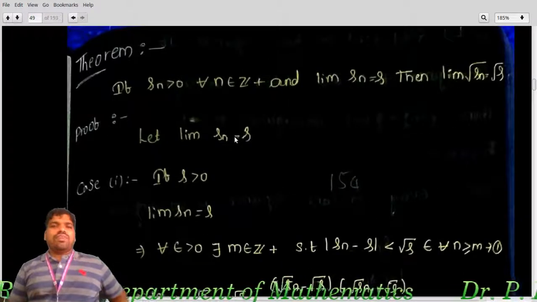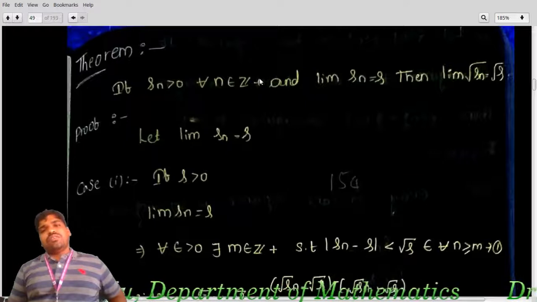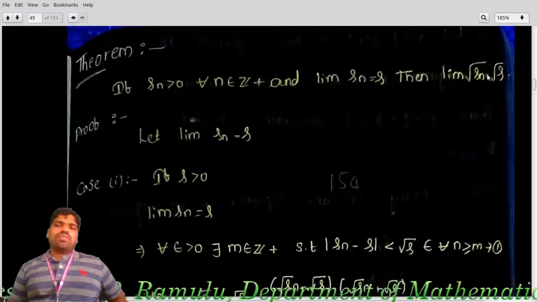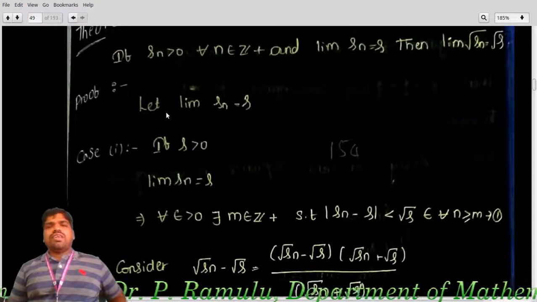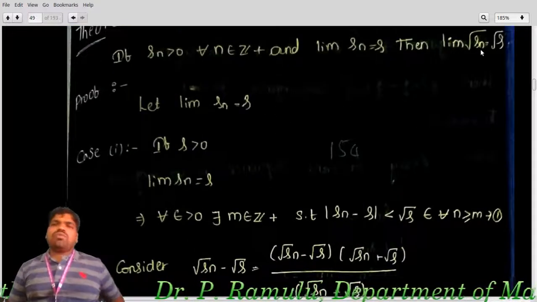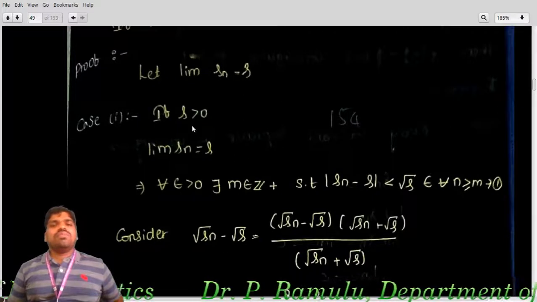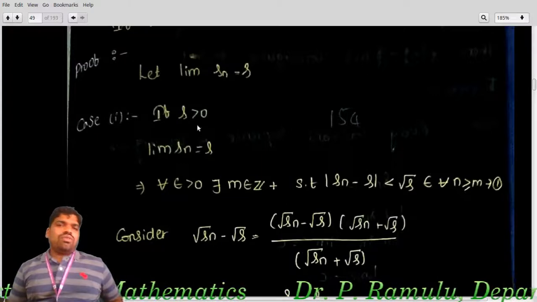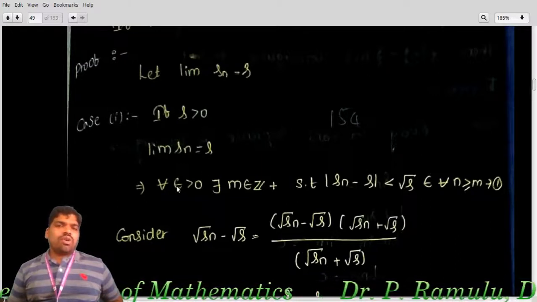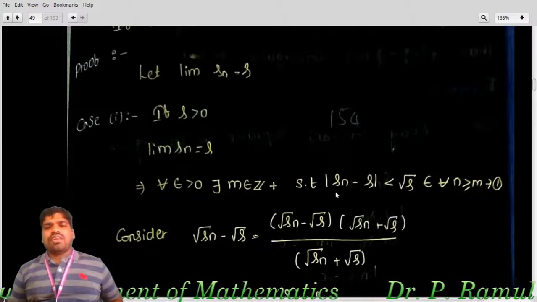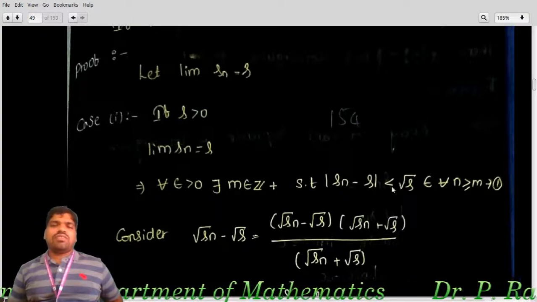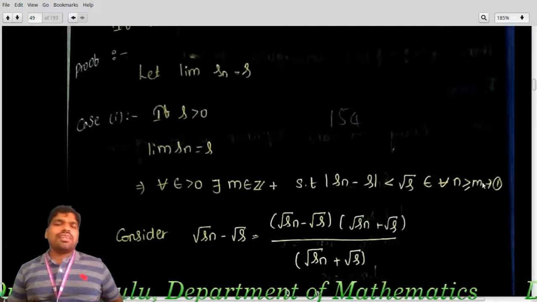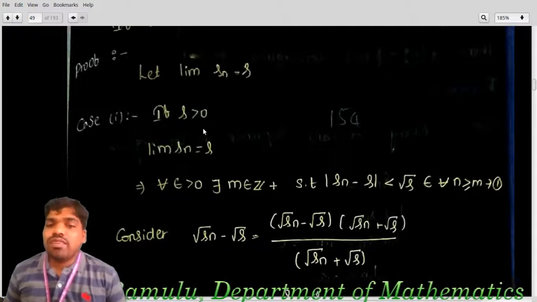Again, theorem: if Sn is greater than 0 for all n belonging to Z plus and lim Sn equals S, then lim of root Sn equals root S. Let me take that lim Sn equals S; I want to show that lim root Sn equals root S. If S is greater than 0, then for all epsilon greater than 0 there exists m belonging to Z plus such that mod Sn minus S is less than root S for all n greater than or equal to m.